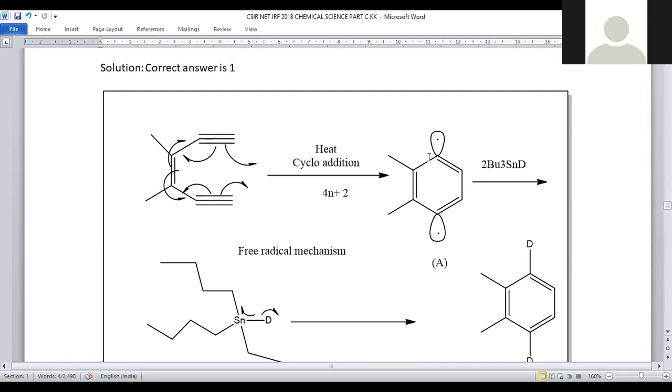Compound A will be this benzene system. So it is a kind of 4n+2 cycloaddition upon heating under thermal conditions. So this benzene moiety will be generated.